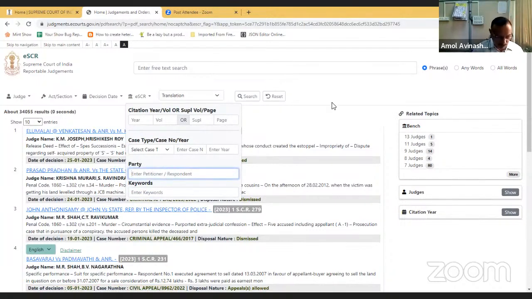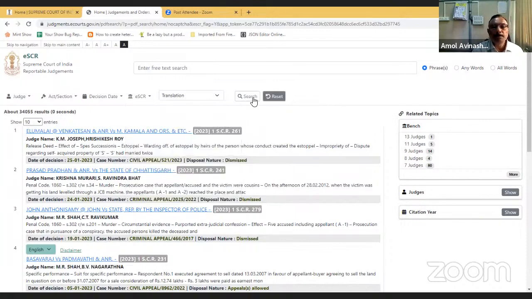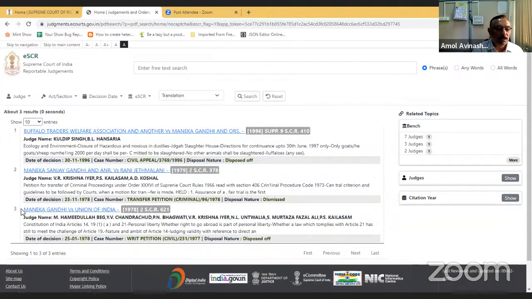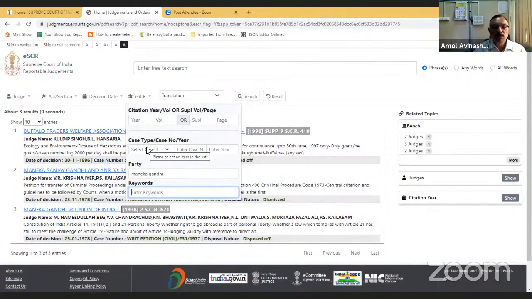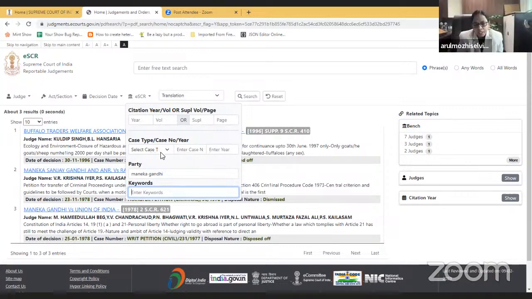As madam has given that 1978 judgment, if you enter the party name like Maneka Gandhi, you will get judgments where Maneka Gandhi is a party. So here you can enter party name, you can enter keywords, you can search on the specific case number also. If you know the exact case number, then you can directly go to that particular judgment using the case type and case number. Case type also we can search, sir.